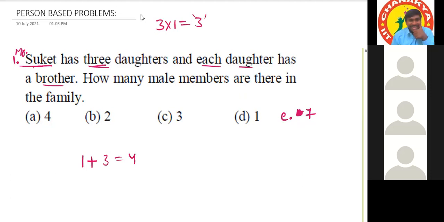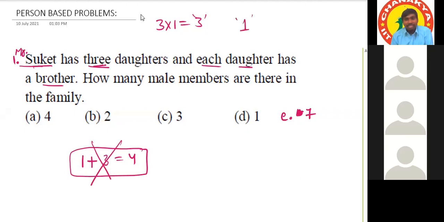Okay, sir, I got it. Sir, it is like every daughter has a brother. I think that everybody has the same brother only. Yes, sir, every sister will have the same brother only. Here we have involved maths, so that's why it is happening. This is a wrong approach. Overall, for all the 3 daughters, 1 brother is enough. For every daughter, he will be the brother.